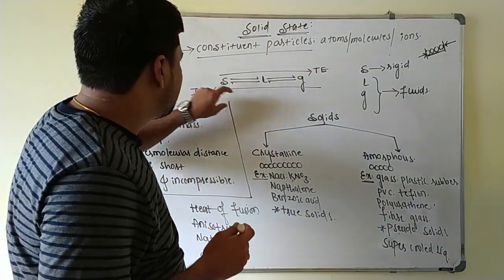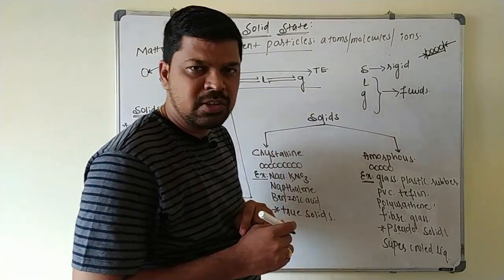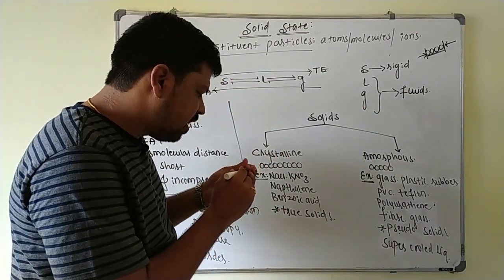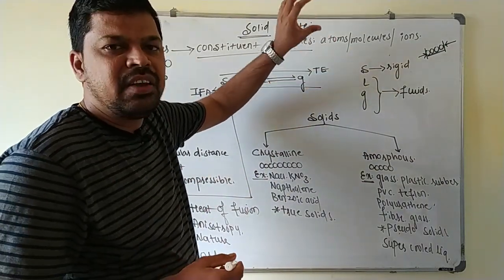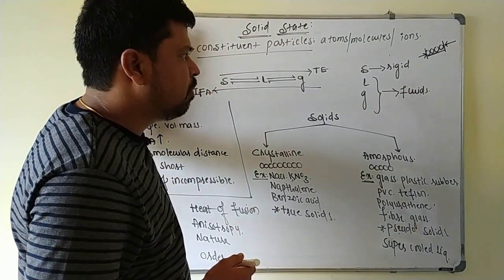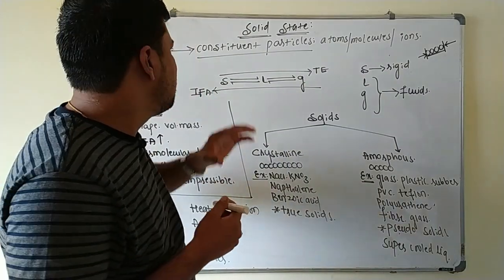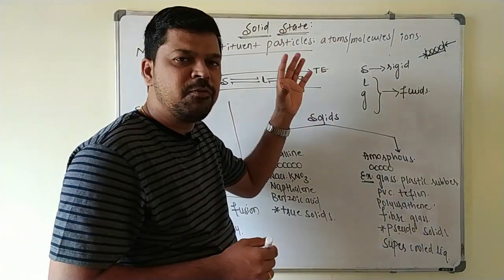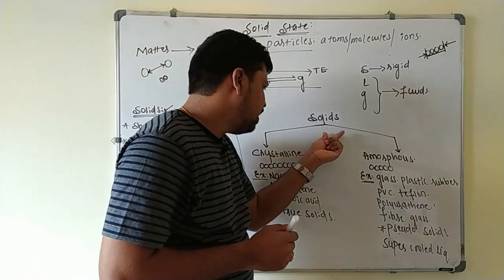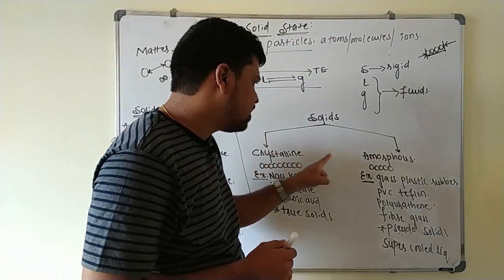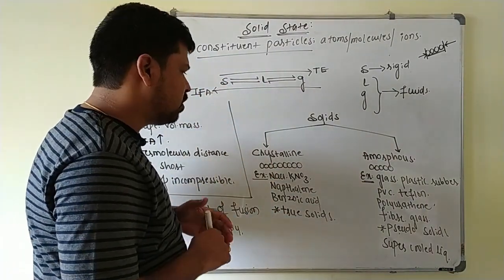Next point, further these solids are classified into two types, that is crystalline and amorphous solids. See, everything here depends on the constituent particles. That constituent particles will decide the property of the matter based on the arrangement of the constituent particles, based on the nature of the constituent particles, or based on the type of the force that is acting between the constituent particles here. So in case of these solids, they are classified into two types. One is crystalline and another is amorphous, based on the type of the arrangement of constituent particles.